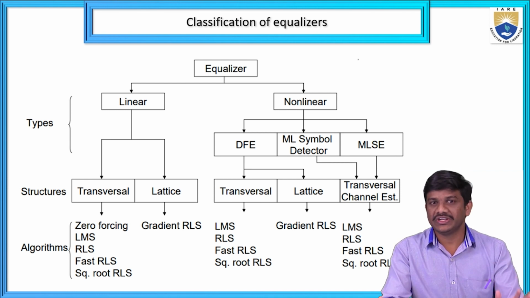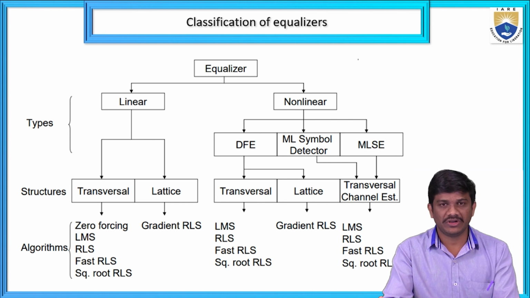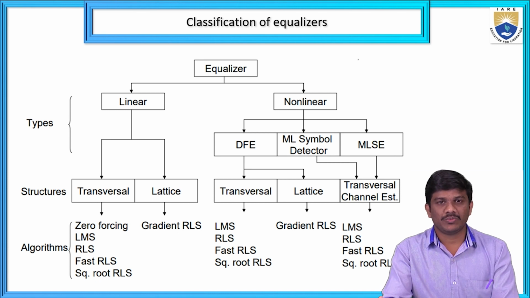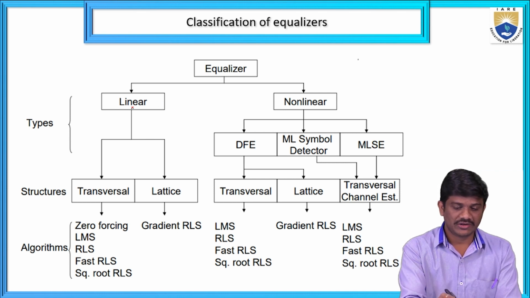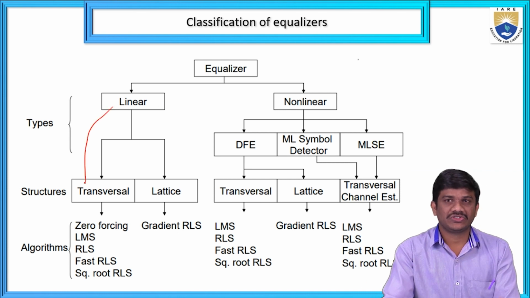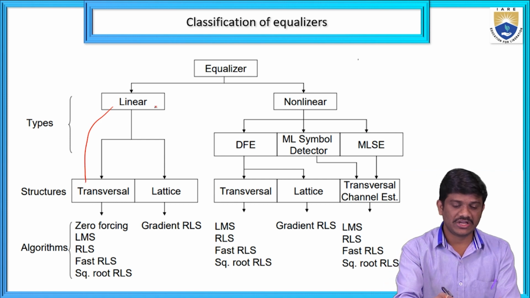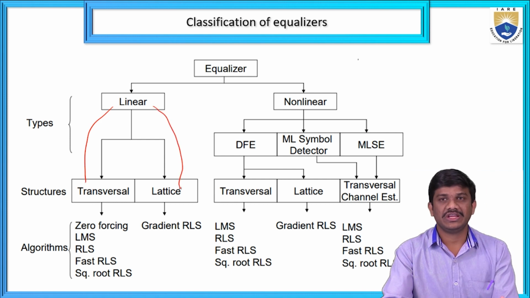Okay, this one we already discussed in the previous class. Just briefly I can explain right now, then we can move on to the non-linear equalizer. Linear comes in two types of structure. One is a linear transversal equalizer. This is a linear transversal equalizer. And the second one is a linear lattice equalizer. That is two types of structure.